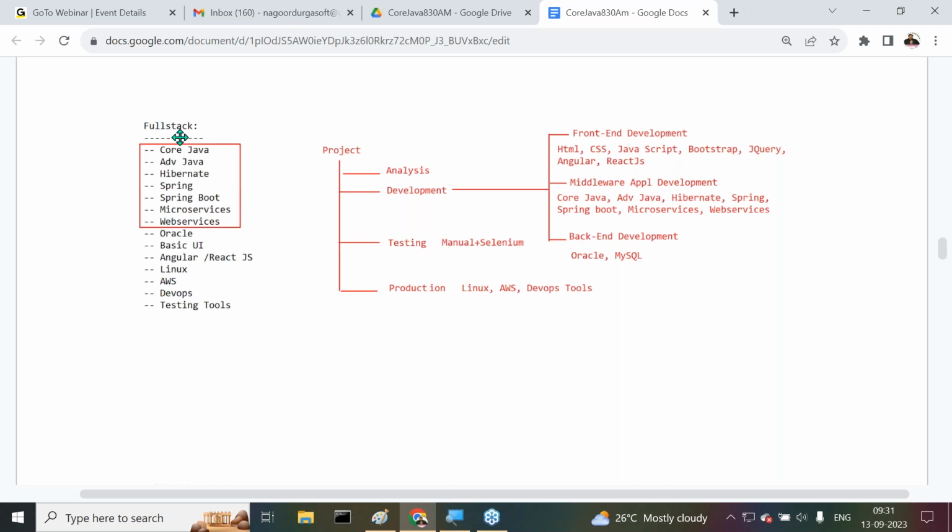Listen to what I'm telling you. What is the importance of a full stack Java developer? Nowadays, only full stack Java developers are getting very good demand. I'm a back-end developer, I want to do only back-end work. No, companies will not accept it. If you want to work in that company, you must have knowledge on all the technologies and tools. This is the intention or requirement of a full stack Java developer. Yes, sir. All of you are following or not?